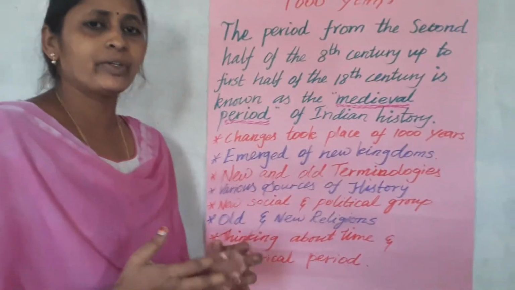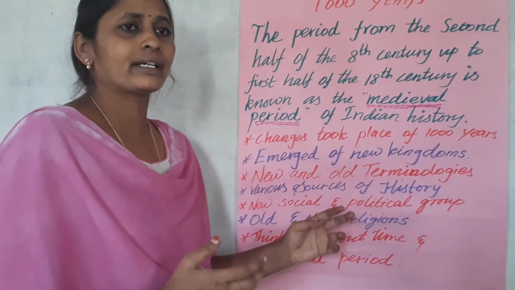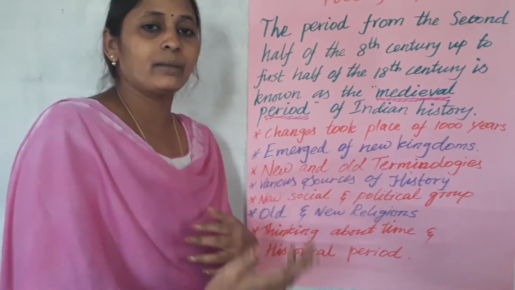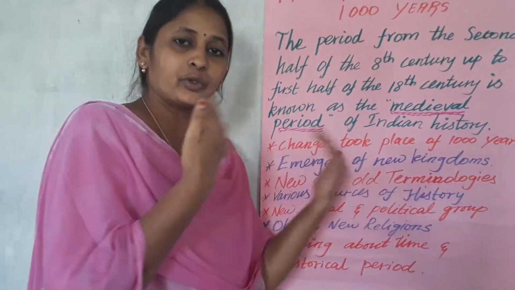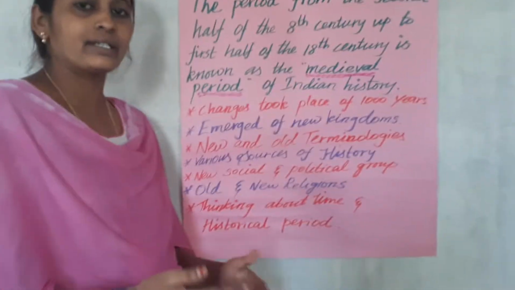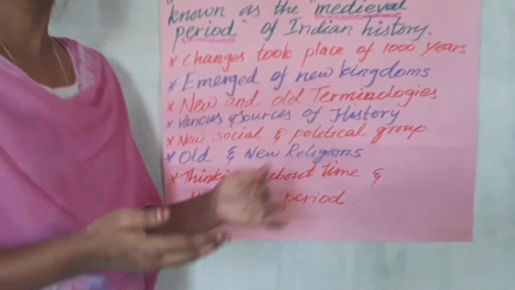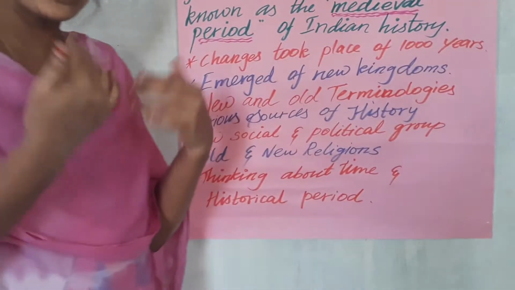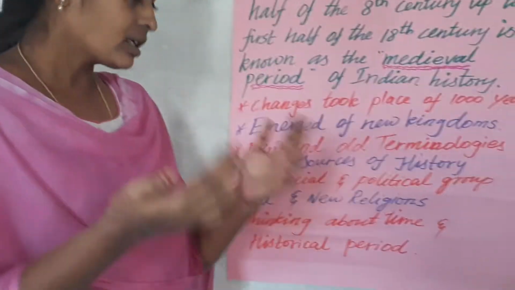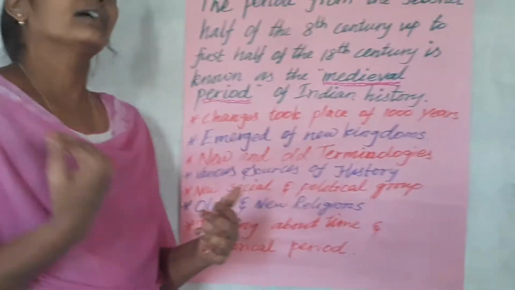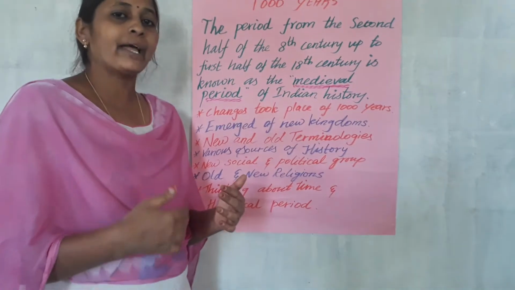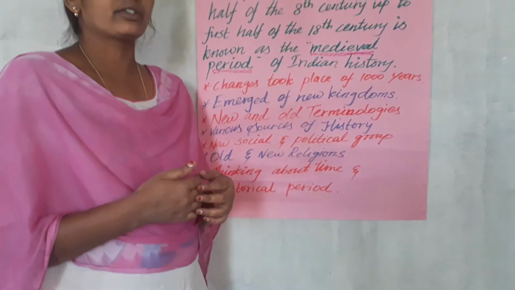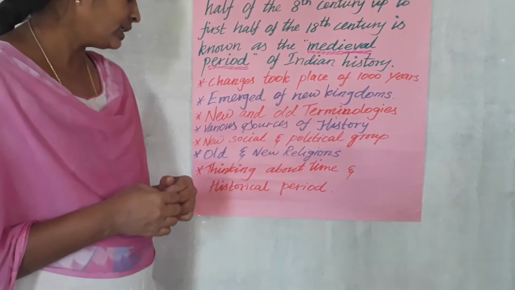So what do we mean by new social and political groups? As I already said, many people, particularly many Muslim people, started to come to India, settle, and rule. While they were coming to India, their religion also came here, and that religious impact was reflected in the political issues also. So that also we are going to discuss.